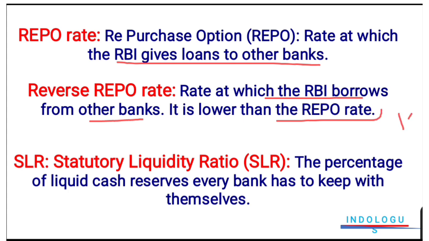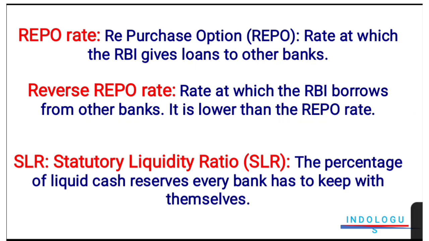For example, we have bank Y, and this bank does not need a loan; this bank has excess of money. So it just wants to give some amount of money to RBI, and the rate at which RBI will borrow money from bank Y, we will call reverse repo rate.